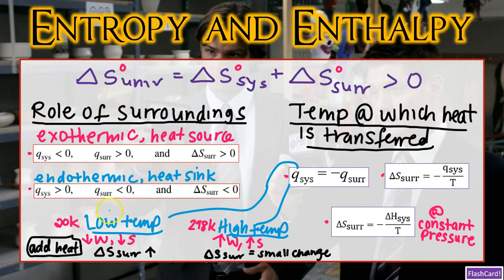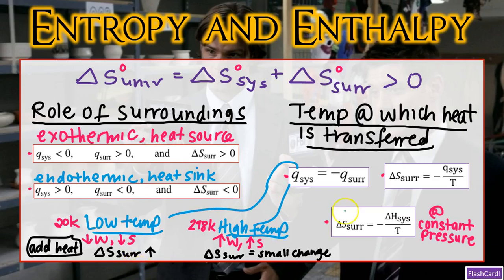In other words, delta S of the surroundings is going to be greater when heat is added at a lower temperature. So if we're going to be adding heat, again, in exothermic processes that have low temperatures, we can see a greater increase in our delta S of the surroundings. Now, putting all these ideas together, we can say that delta S of the surroundings is directly related to an opposite change in the heat of the system, okay? And inversely related to the temperature at which the heat is transferred.